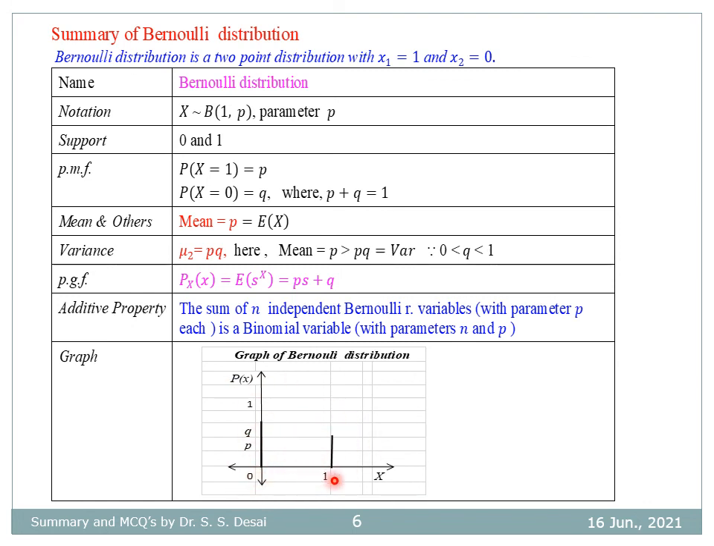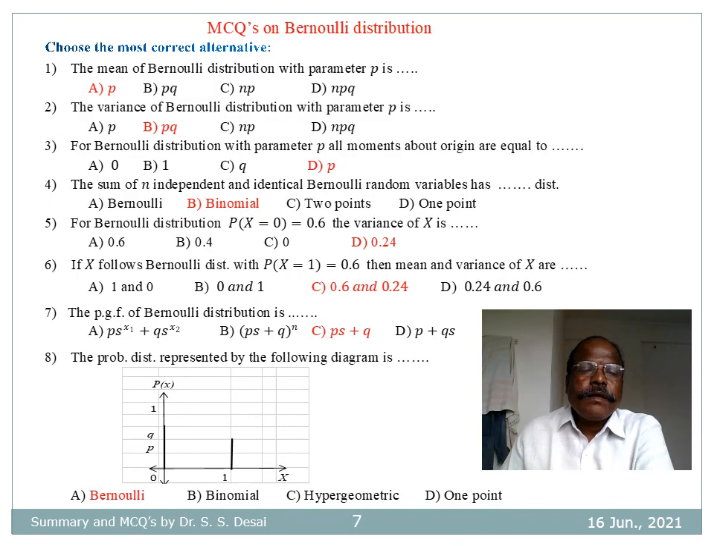And this is the graph of Bernoulli distribution. At the point x is equal to 1, the probability is p. At the point x is equal to 0, the probability is q, such that p plus q is equal to 1 here. These are the multiple choice questions on Bernoulli distribution. Here the correct alternatives along with correct answers are given in red color, and the students are advised to go through these questions for your examination.